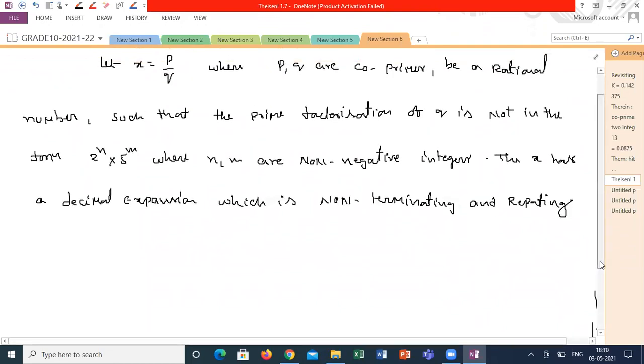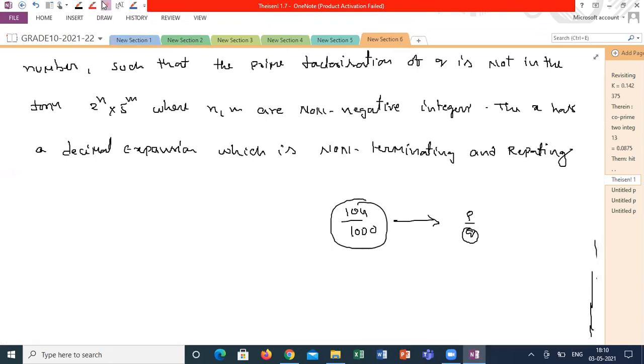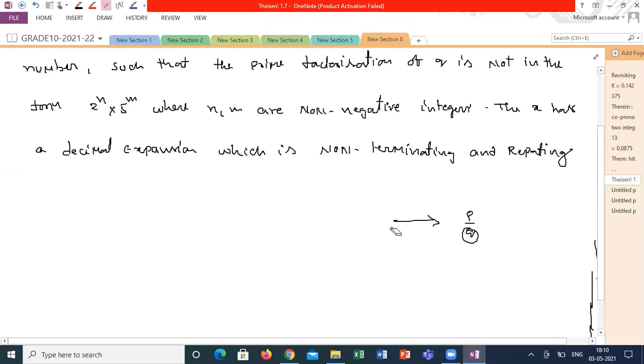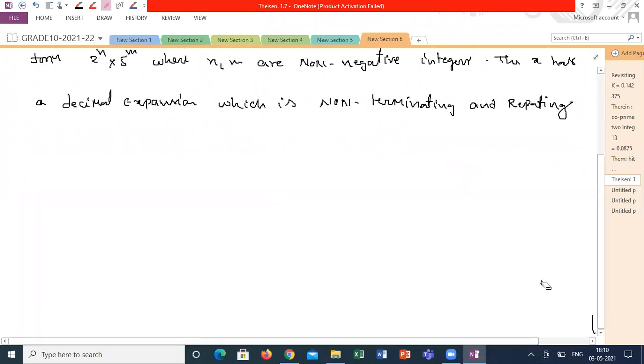Now, is it clear? First we started with an example of how we can write 104/1000 or some numbers we had taken, and we prepared a statement. From that statement, oppositely, if p by q, where q is a prime factorization of 2 power n and 5 power m, it is terminating. And if q is not a prime factorization of 2 power n and 5 power m, and p, q are co-primes, it's non-terminating and non-recurring. So how to check whether a rational number's decimal expansion is terminating or non-terminating without long division? These theorems are helping us. Do you agree with me?